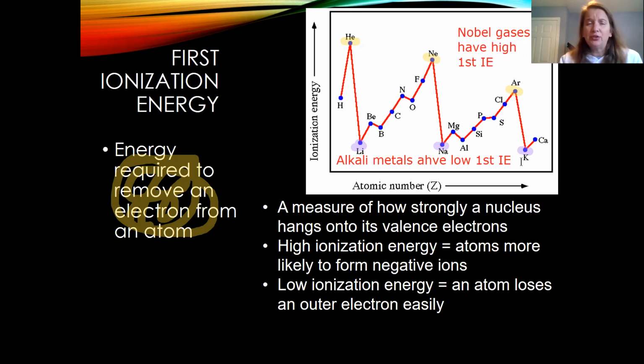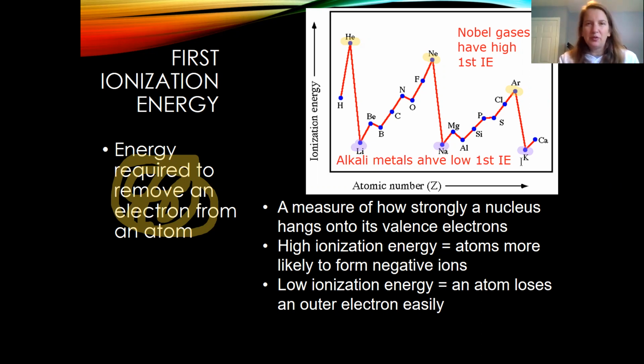But the alkali metals are losers. All metals are losers. They have one valence electron. They have a relatively low nuclear charge compared to other elements in their period. So they're going to have a low first ionization energy, meaning it does not require a lot of energy to remove an electron from those alkali metals.